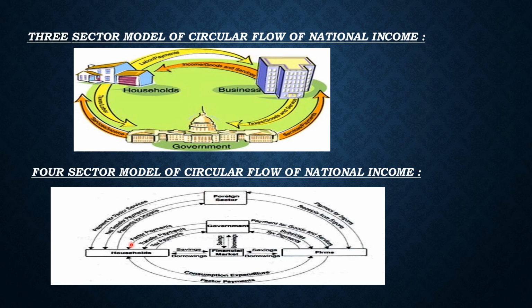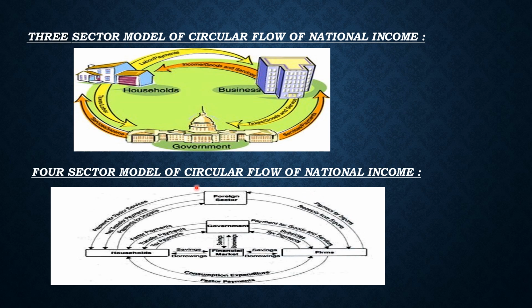Now the household is also working with the foreign market, and the firm is also working with the foreign market. If any person is working in the foreign sector, their income comes to the household sector. Same as the firm. If the firm is doing export of goods and services or import of commodities, if they are doing export, they receive payment, and if they are doing import, they have to pay for their import.